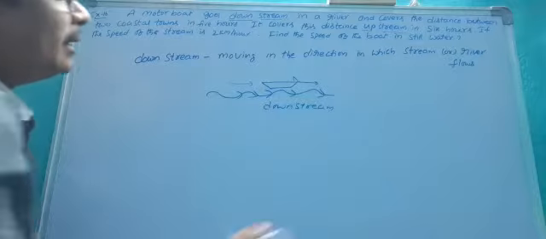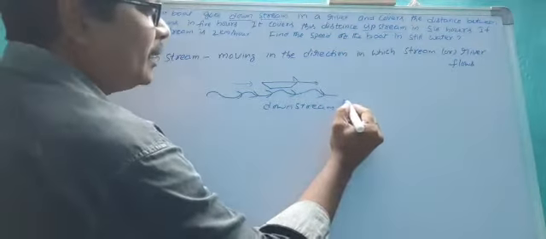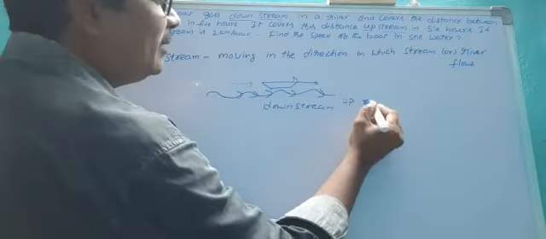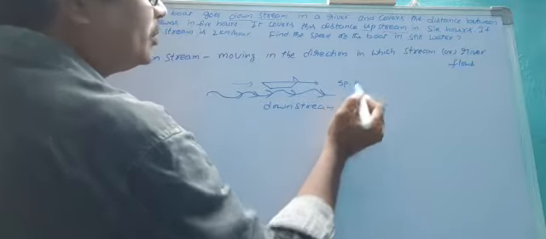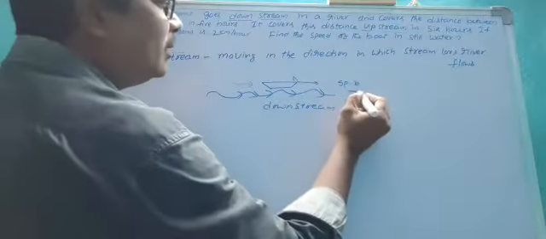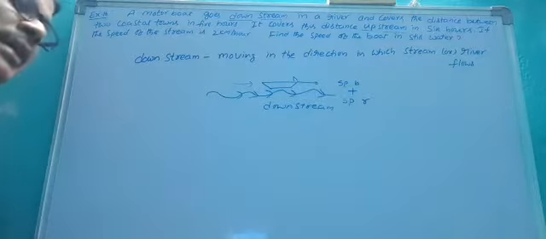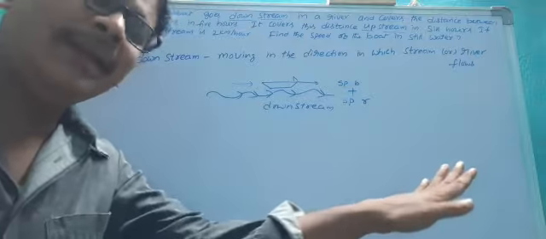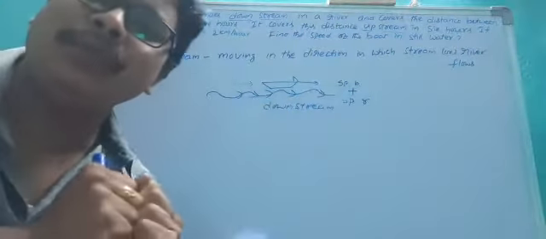Okay, so in downstream, the river has some speed, that means the speed of the river, and the boat also has some speed, the speed of the boat. Both are included here, because in downstream the river has some speed and the boat has some speed.